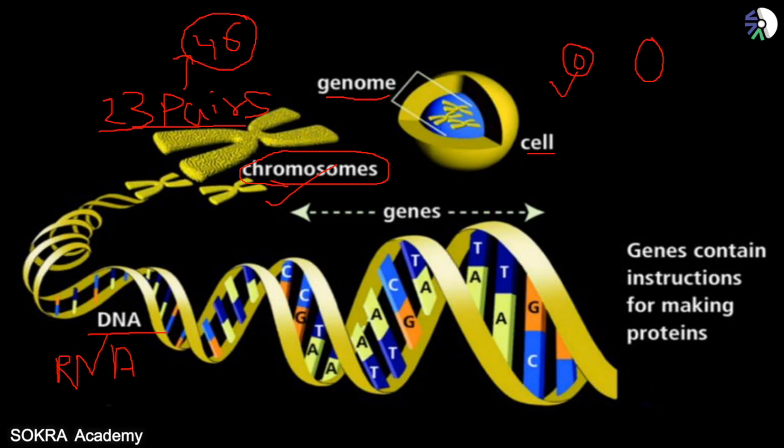In this chromosome, the genetic material is present in the form of DNA and RNA. I know you must be confused about what this DNA and RNA is. We'll cover this in much detail in the next slide. But before that, just remember that in the cell, there is a nucleus. In the nucleus, there is a genome. In that genome, you have chromosomes. In the chromosomes, you have these structures, nucleic acid sequences, which are DNA and RNA.